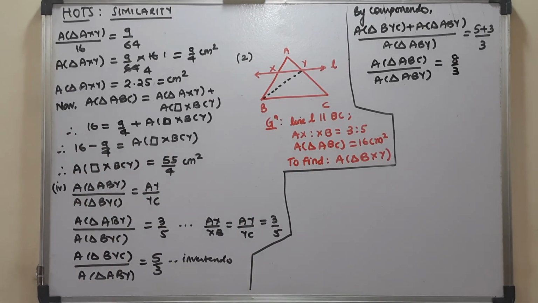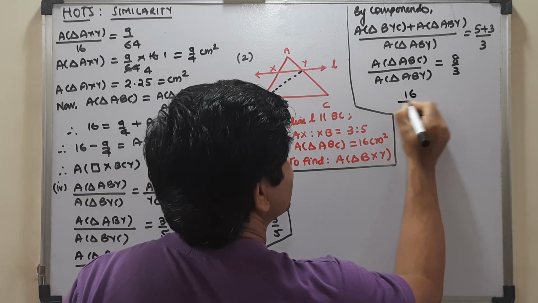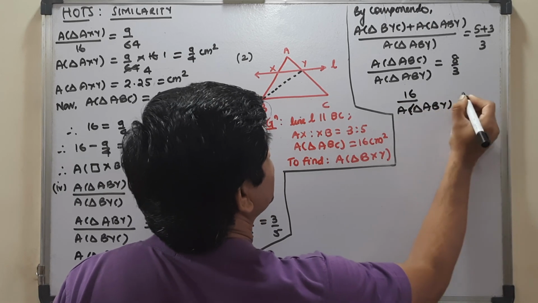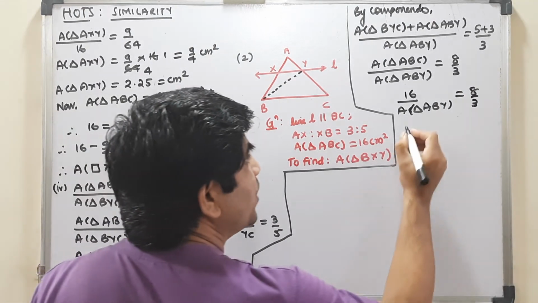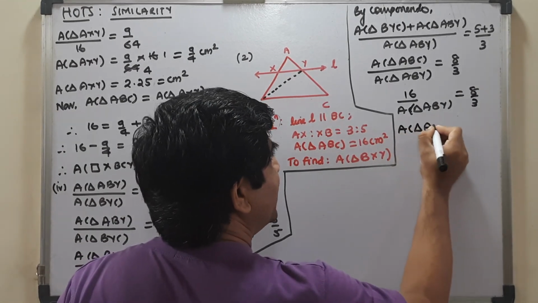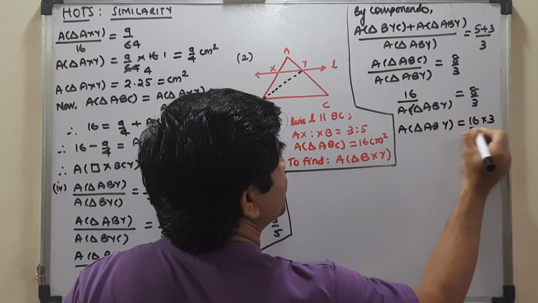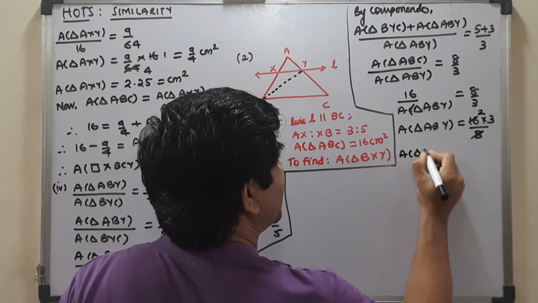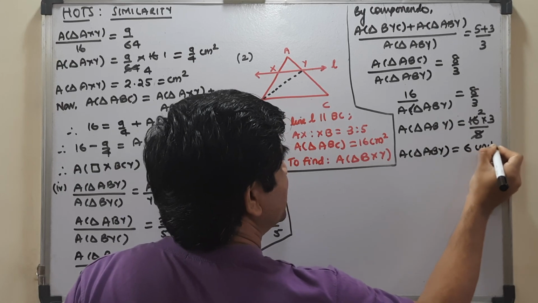Now the area of triangle ABC I already know, that is 16, is to the area of triangle ABY, equal to 8 is to 3. On solving, the area of triangle ABY is equal to 16 into 3 upon 8. So you get the area of triangle ABY to be 6.